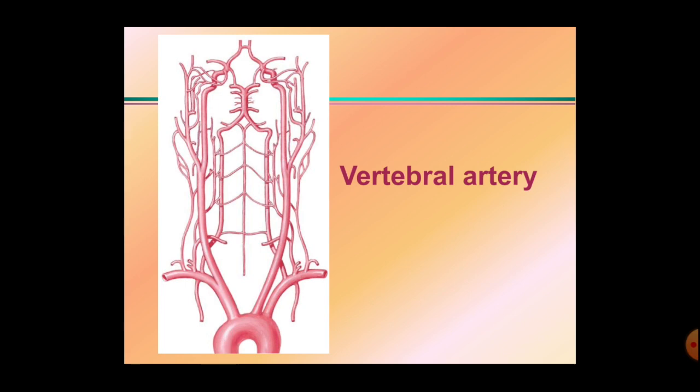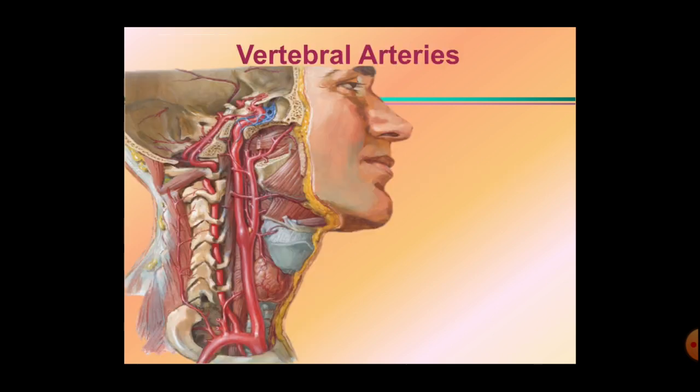Now the vertebral artery. In this arterial skeleton, this is the vertebral artery arising from the subclavian artery. It meets with the opposite side after entering the cranial cavity through the foramen magnum and forms the basilar artery. We will see in this picture the vertebral artery. There are 4 parts of the vertebral artery: the cervical part, vertebral part, suboccipital part, and cerebral part.